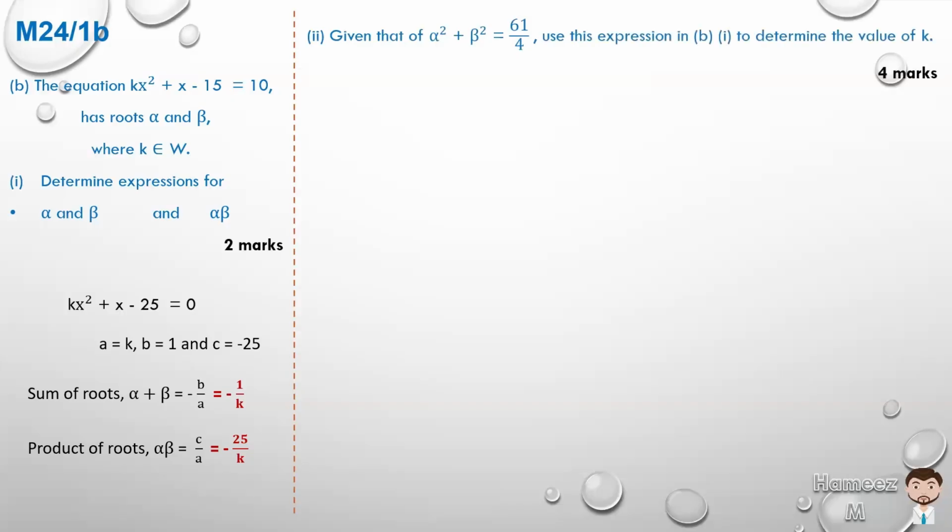Given that for the sum of the squares, alpha squared plus beta squared is equal to 61 over 4, use the expression in b part 1 to determine the value of k. So it means that we use the ideas that alpha plus beta is equal to minus 1 on k, and alpha beta is equal to minus 25 on k to help us solve for k.